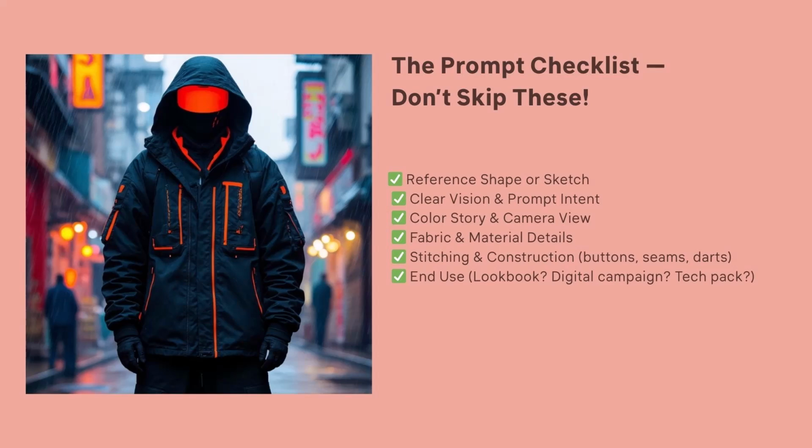Include your color story and camera view. Your camera can be face front, it can be from the side or a 3/4 view. This also includes the type of image that you want your model to be. Is it a full image? Is it a 3/4 image or a half shot or a portrait shot? Be specific next with your fabric types. Do you want a Glen plaid? Do you want a moire satin? This is where you can get into fabrics and get the most out of AI's generation.